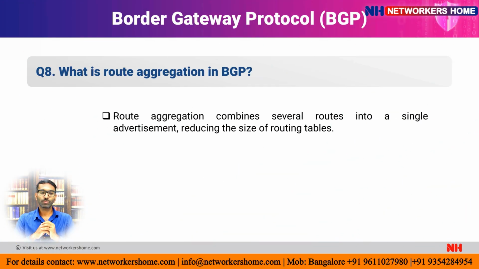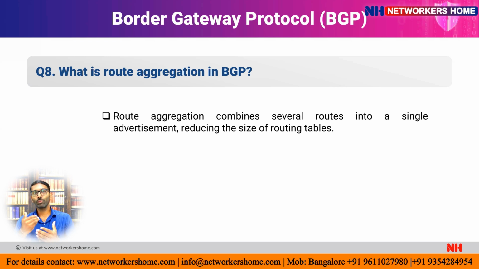And the 8th one is, what is route aggregation in BGP? Route aggregation is nothing but the same as route summarization. Route summarization means we are going to reduce the size of the routing table. Instead of sending the whole lot of routes, we are going to summarize the routes we currently have.